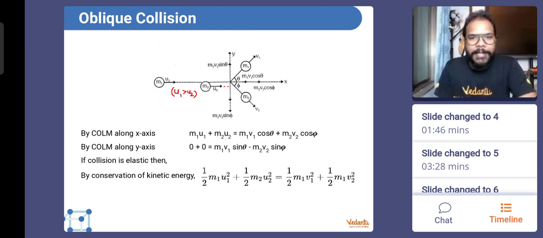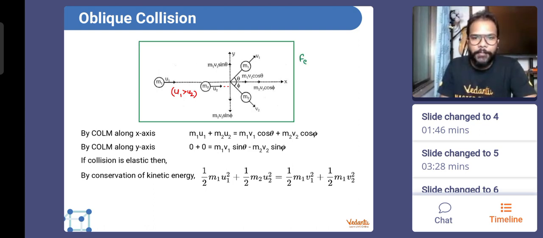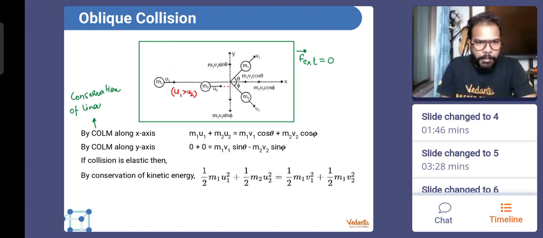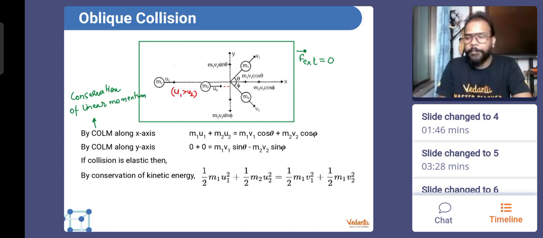So what we are definitely sure of is that because this is a collision, conservation of linear momentum will definitely be applied. The forces acting on the system are internal forces, because we are considering that the situation has two objects only which are applying force on each other. There is no external force acting. F external is equal to 0. So we can say that COLP, conservation of linear momentum, applies along the x-axis and along the y-axis.